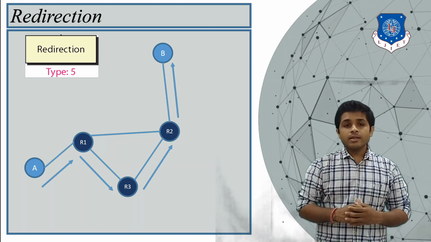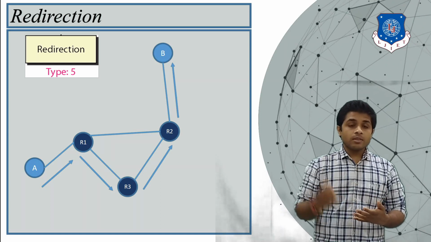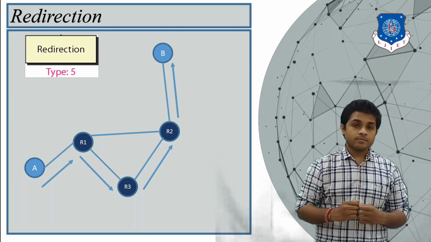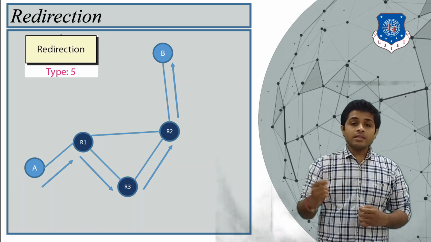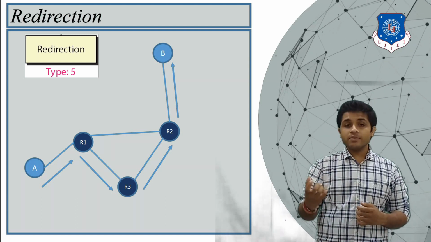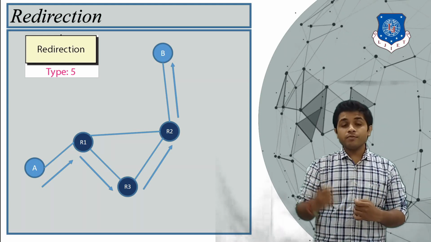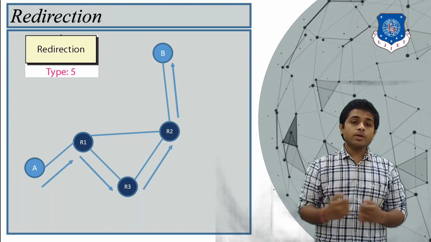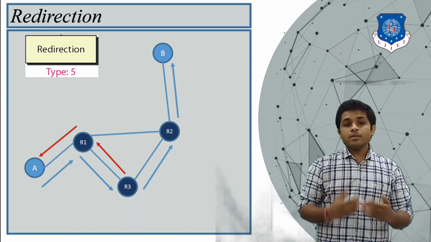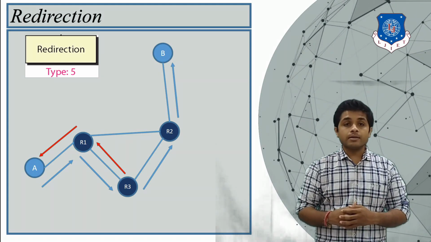If you notice, the packet has traveled a longer distance. The packet could have traveled from A to R1 to R2 and B. So in this case, when the router R3 knows that the path selected by the device is longer and a different path is available which is shorter, then the router will inform the sender, so that the next time the packet is sent, another path is selected.